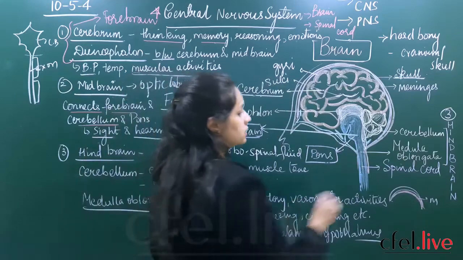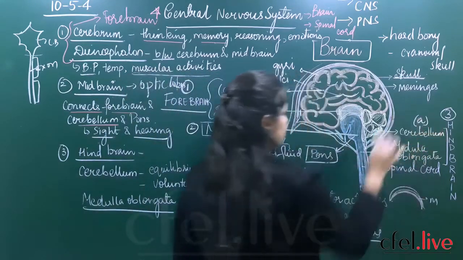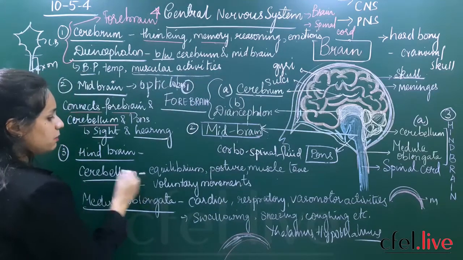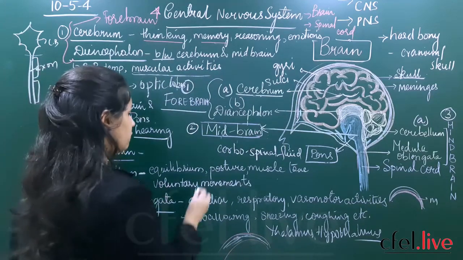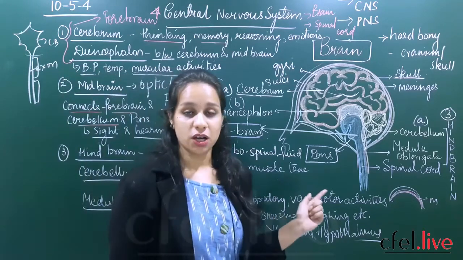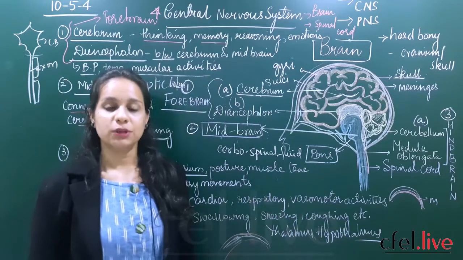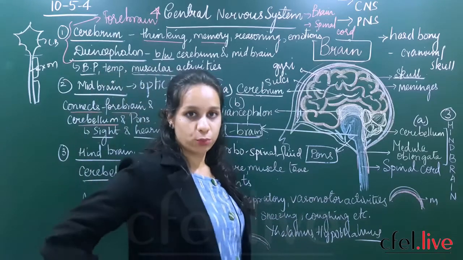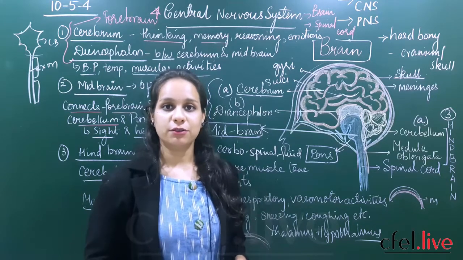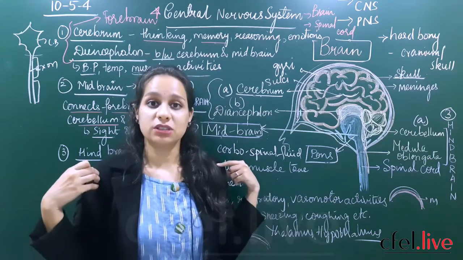So let us see first of all what is the function of cerebellum. Okay, so cerebellum is the main part of the hindbrain, which will help in maintaining equilibrium, posture and muscle tone. So you are able to stand properly, you have a proper posture, yes or no? You are able to sit properly. While sitting you have a different posture, while standing you are able to stand stiff.